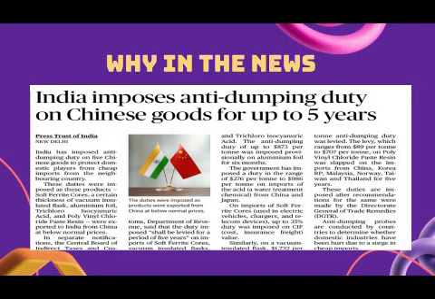First of all, why is it in the news? India has imposed an anti-dumping duty on 5 Chinese goods to protect domestic players from cheap imports from the neighboring country. These duties were imposed on products like soft ferrites cores, vacuum insulated flasks of a certain thickness, aluminium foil, trichloroisocyanuric acid, and polyvinyl chloride paste resin. These are important products exported to India from China at below-normal prices.